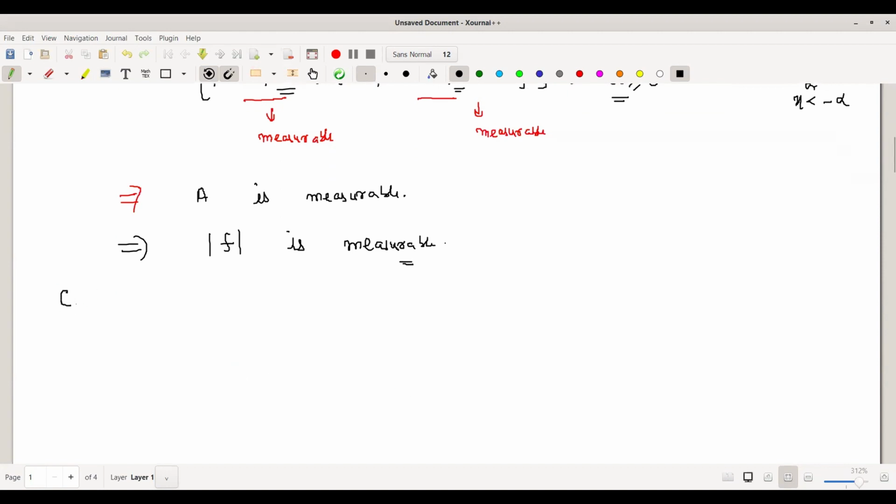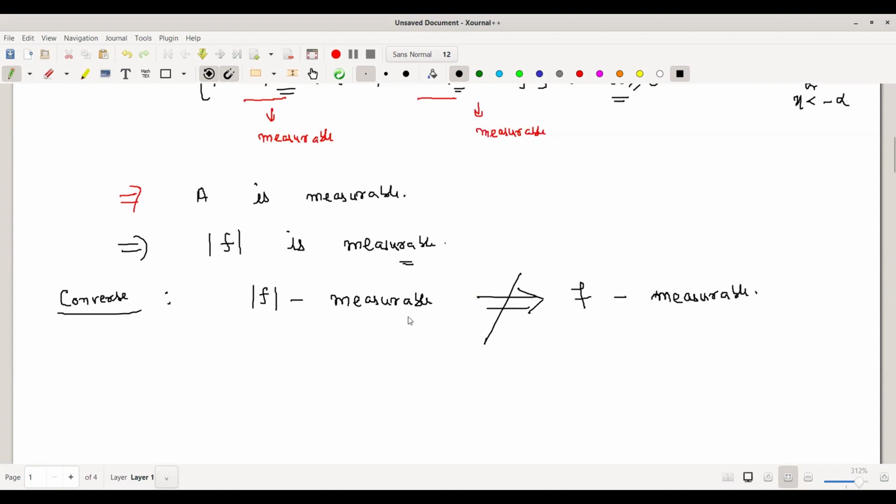Next, we want to look at its converse. The converse is: if mod f is measurable, we want to see if f is measurable. The converse in this case is not true. It means that mod f being measurable does not imply f is measurable. We will prove it also. So how to prove it? If mod f is given to be measurable, we want to show f need not be measurable. We will prove it now.